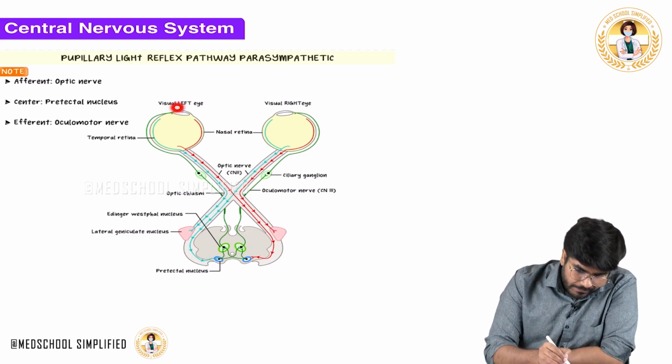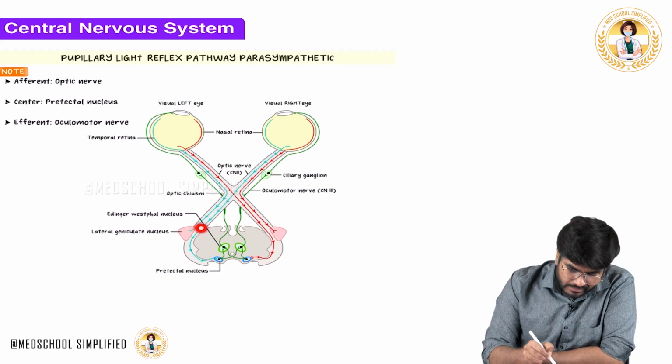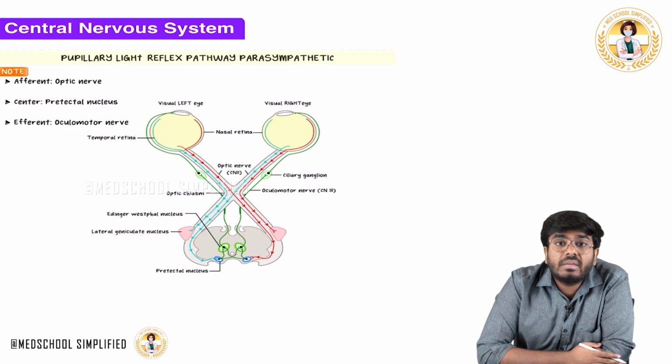See, you put light here, the optic nerve is activated, the optic tract is activated, the lateral geniculate body, and at the end the pretectal nucleus is activated. Once the pretectal nucleus is activated, the Edinger-Westphal nuclei are activated. Now what happens? These Edinger-Westphal nuclei give out parasympathetic neurons. Now which nerve are these parasympathetic neurons coming via?